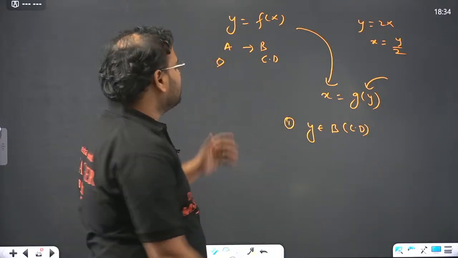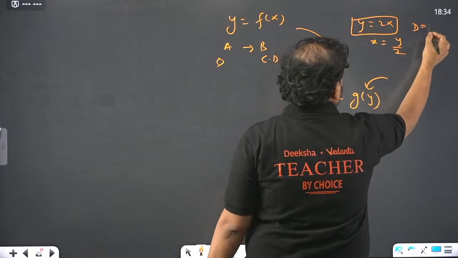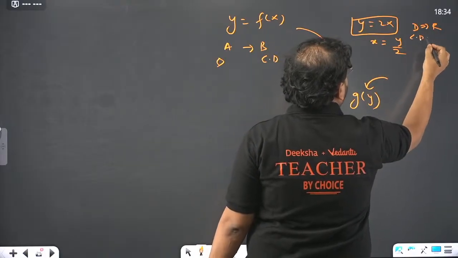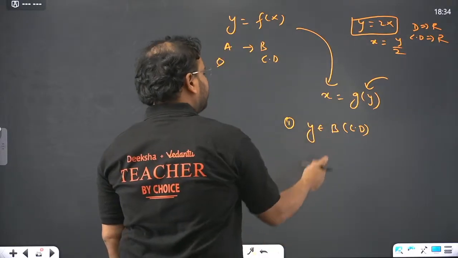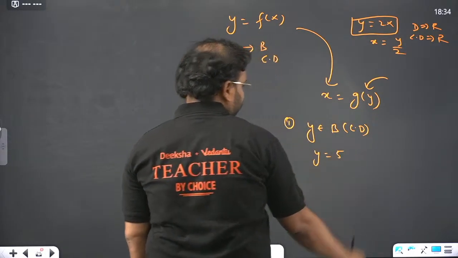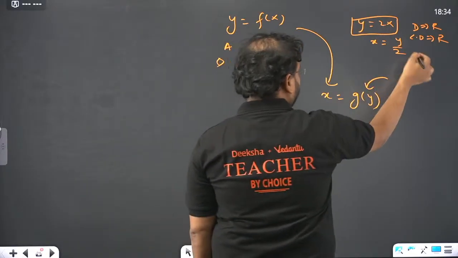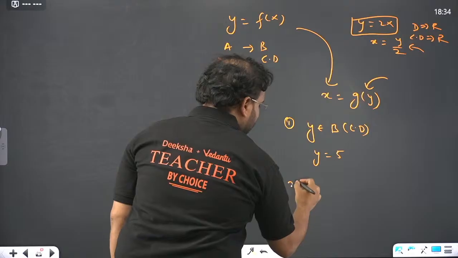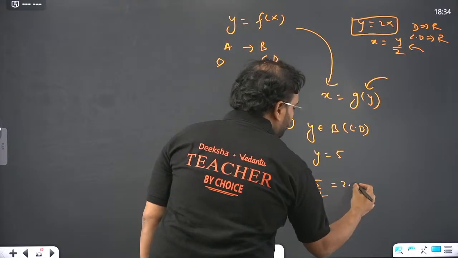For example, in this question, if y equal to 2x, what is the domain? All real numbers. What is the codomain? Also all real numbers. So take any real number, let's say y equal to 5. Putting 5 in, x equals 5 by 2, which is 2.5.